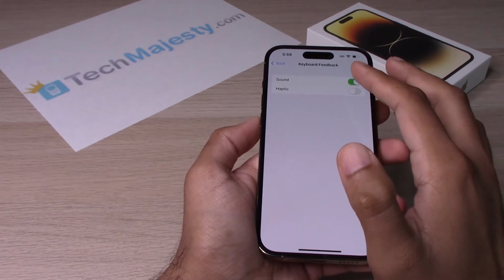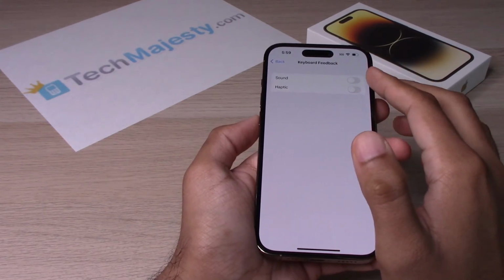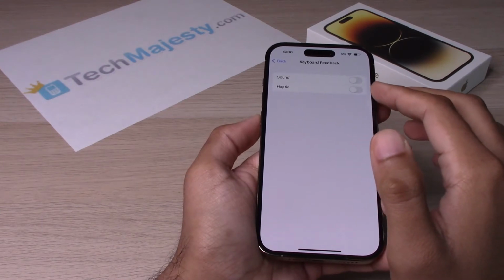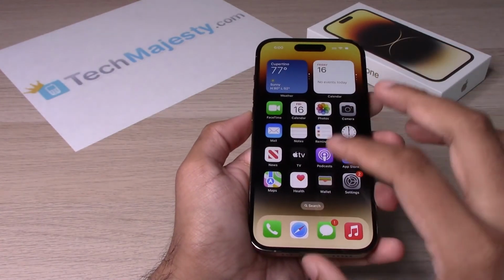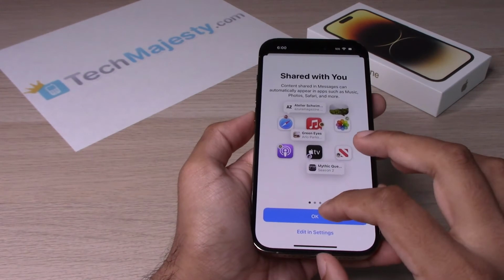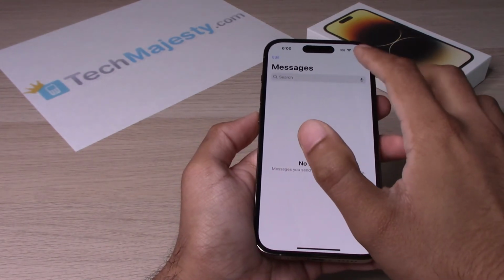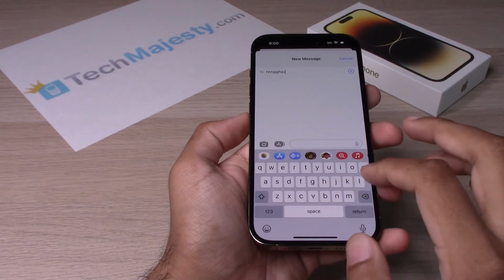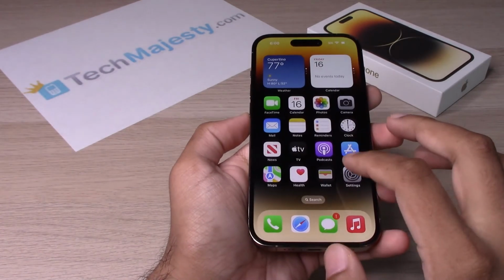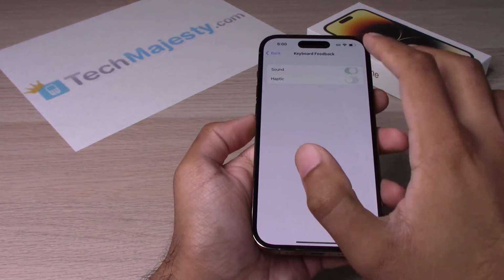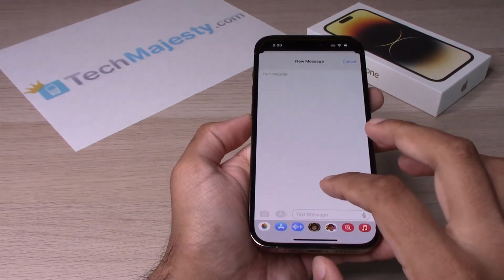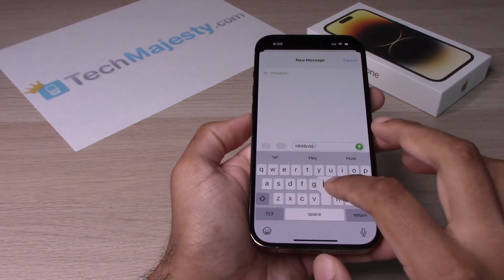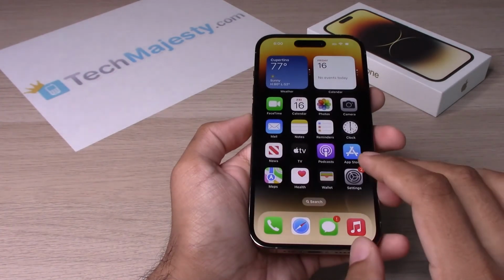To turn it off, you will simply hit that and you will no longer see green, and the keyboard click sound will be off. Let me show you. Now if we go back and turn it back on, you will see that it's back on there.